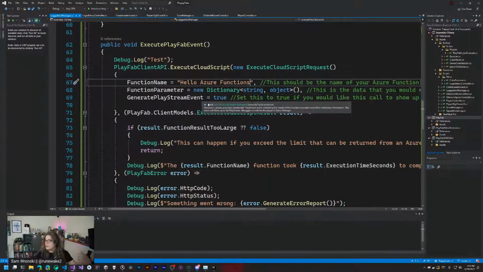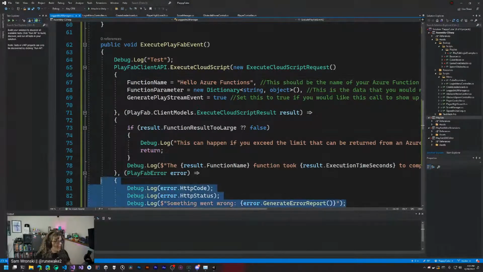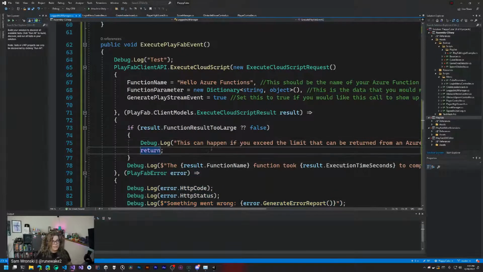There are no parameters that we're going to provide. And then we want it to generate PlayStream events so we can actually see those come through. And then I've added a little bit of extra error handling just in case things don't work. That's going to give us HTTP status codes if we need that. So let's go and run this.